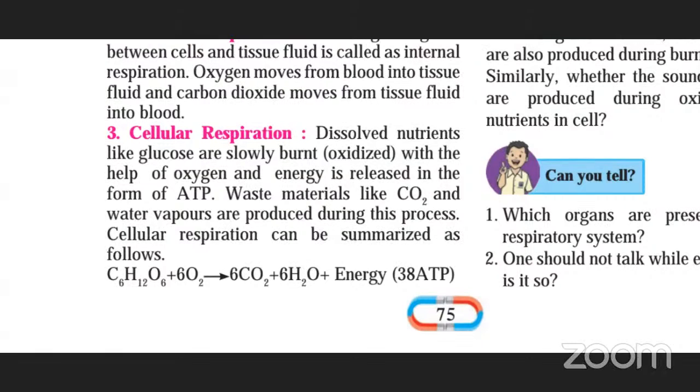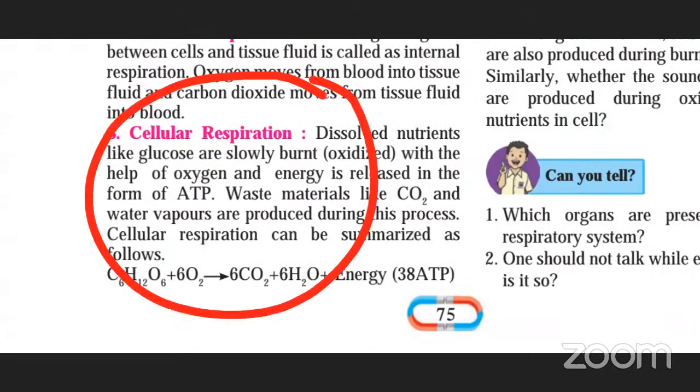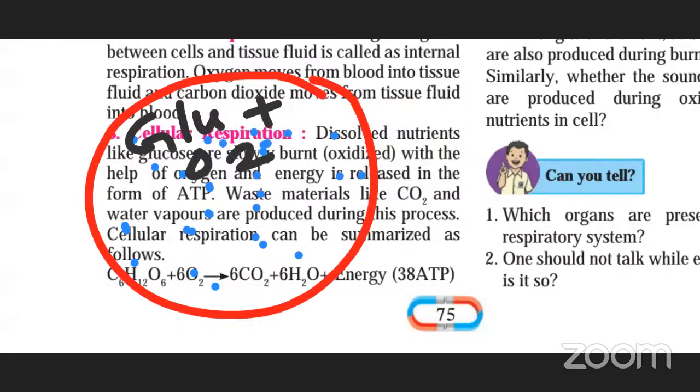Suppose you have any cell, this is any cell, okay, and energy production is taking place inside the cell. So glucose plus oxygen will give you ATP plus carbon dioxide, okay. ATP plus carbon dioxide, and some water vapors will also be produced.